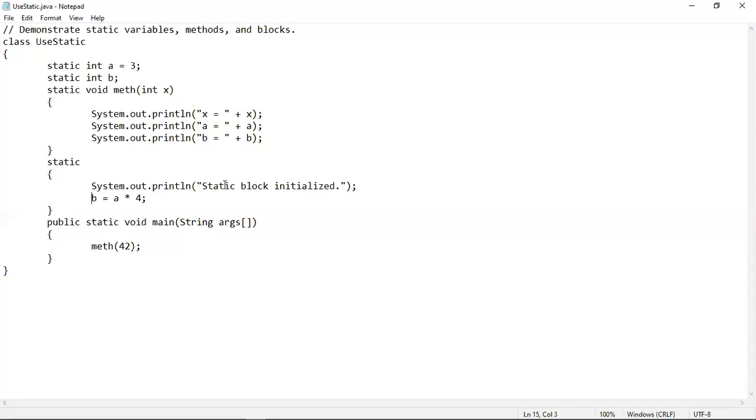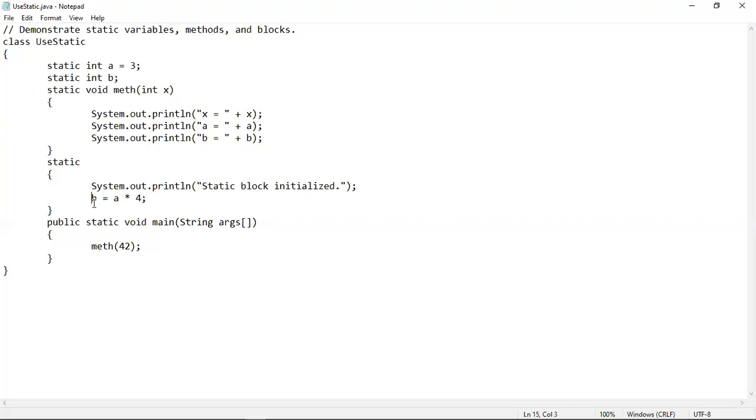Inside this, we have printed a simple statement, static block initialized. Whatever you can do inside a method or a constructor or any block, whatever code you can write, you can also do the same things inside a simple block named static. So here a simple System.out.println statement is written inside which static block initialized is printed. So this is the first output that you will see on screen.